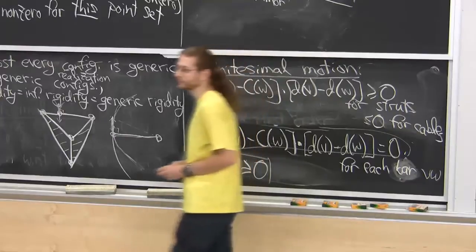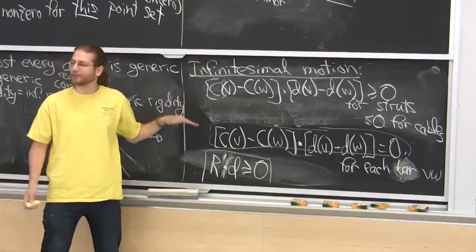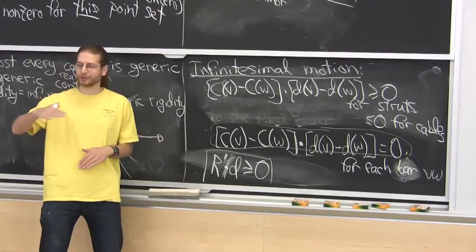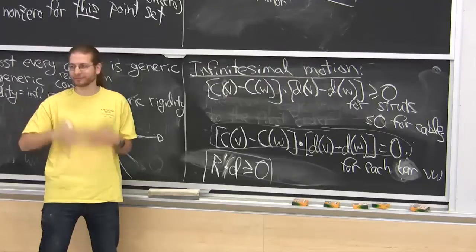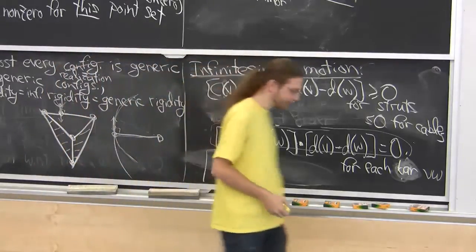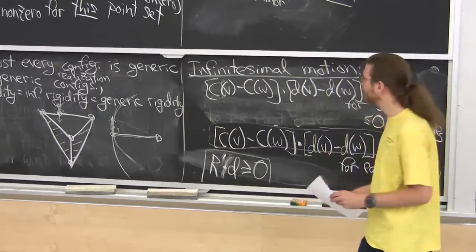And that's just for struts then? Well, for cables, you could just negate the left-hand side, and then that's greater than or equal to 0. For bars, you have to include the same left-hand side and its negation. Yeah, I'm skipping some steps. That's why I had to write R prime. Changes a little bit. All right.